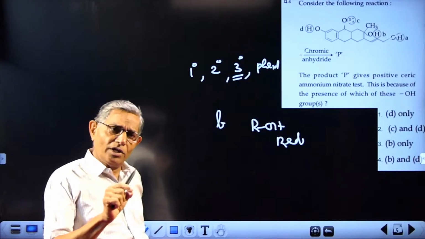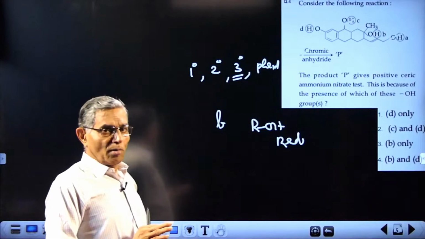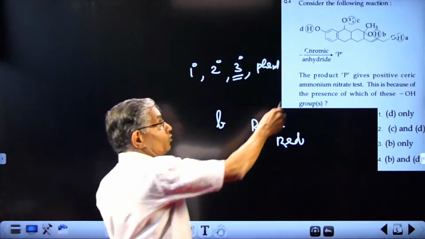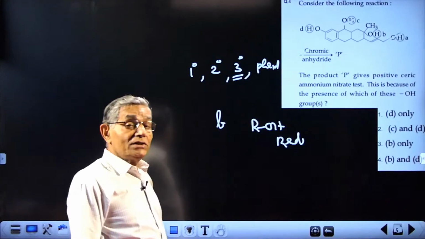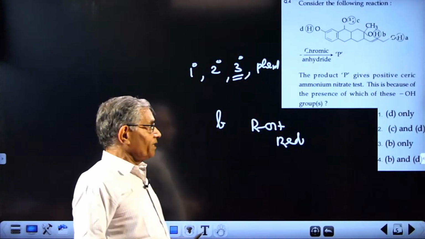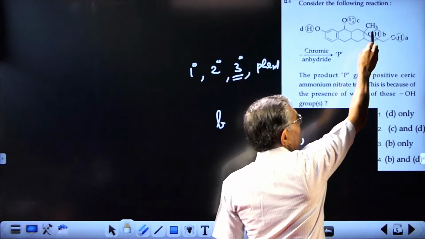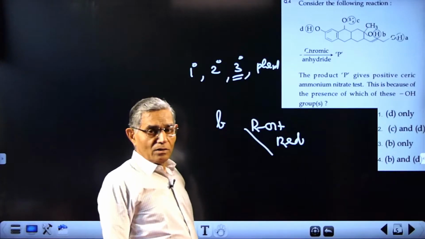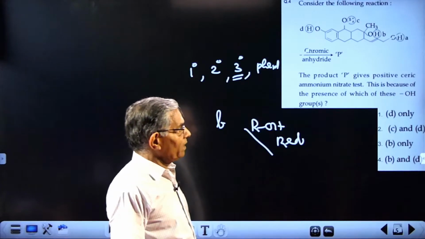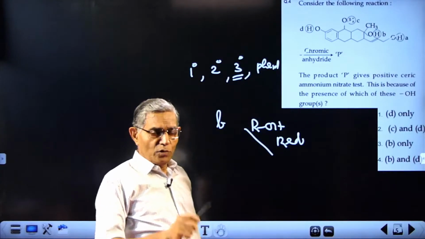It will be given by all types of alcohol, primary, secondary, or tertiary, no problem. But after treatment with chromic oxide, the test is given by the alcohol group remaining there. You should know it is a tertiary alcohol group. It is this alcohol group that is responsible for red color on treatment with ceric ammonium nitrate. Phenol will not answer the test. So you can take it like this.